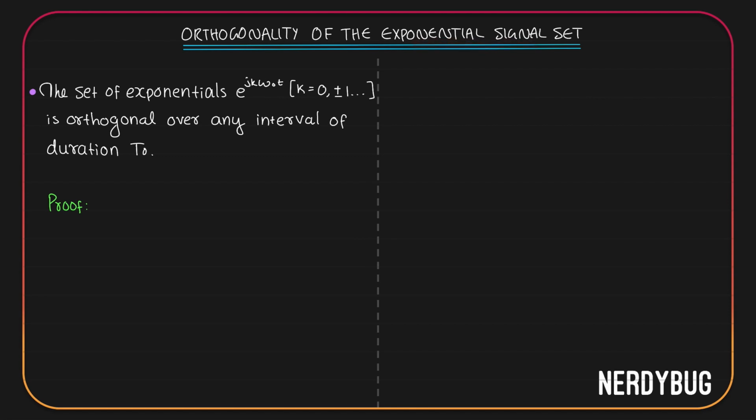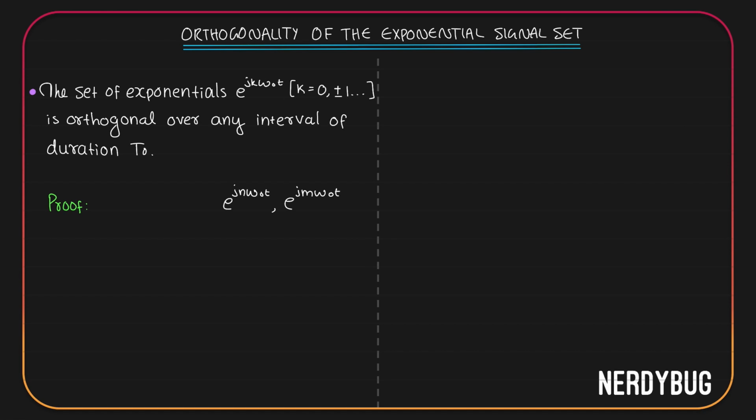The set of exponentials of the form e raised to j k omega naught t, where k can take any integer from minus infinity to infinity, is orthogonal over any interval duration of t naught. Obviously, we are going to prove it. For that, we will first take two signals from this set. Let the first one be e raised to j n omega naught t, and let the second one be e raised to j m omega naught t.